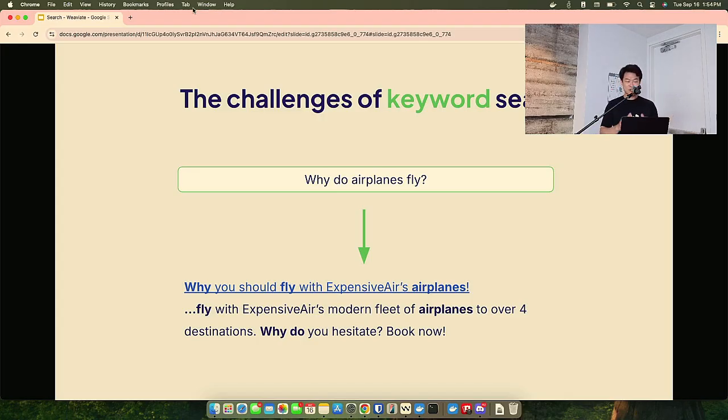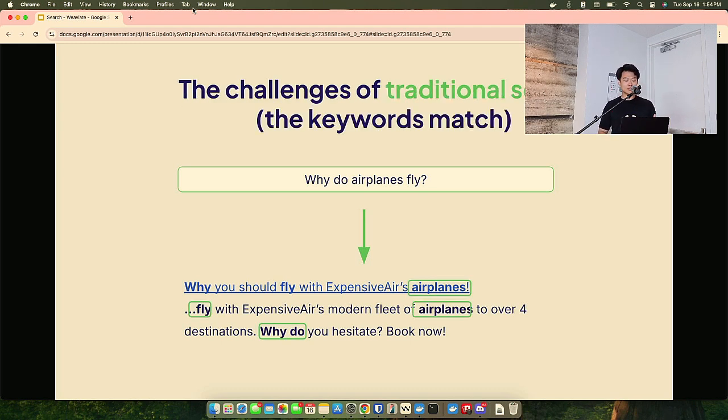So I've got a query: why do airplanes fly? And this search result, "Why you should fly with Expensive Air's airplane," actually satisfies that search query. It resolves that query because all of the keywords show up in it: airplanes, fly, why do. This obviously is not a great outcome for us because it's not the answer to why do airplanes fly. In this question, we care about the physics representation of how those two things fit together.